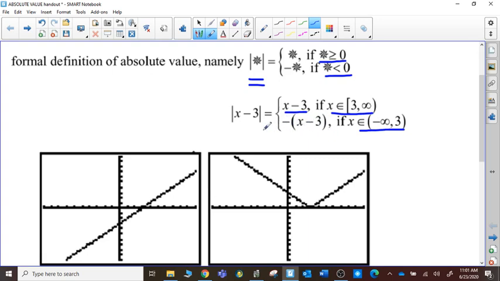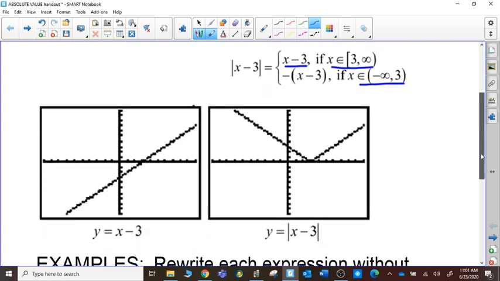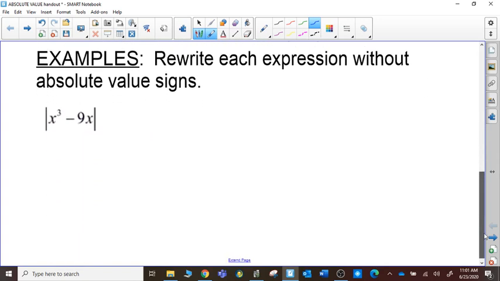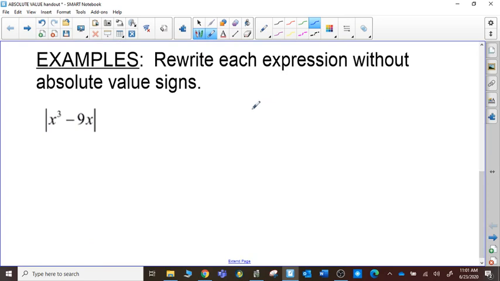So we spent some time in Pre-Calc 20 rewriting absolute value expressions without absolute value, so equivalent expressions, but without the absolute value signs. We also spent some time in Pre-Calc 20 talking about how to graph an absolute value expression, when we know that anything that originally is negative is not going to stay negative, it's going to become positive. And so we started to see those V-shaped graphs that were very common with absolute value. Our goal today is to focus on rewriting expressions without the absolute value signs.